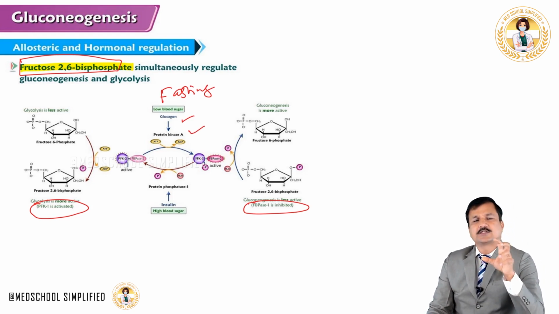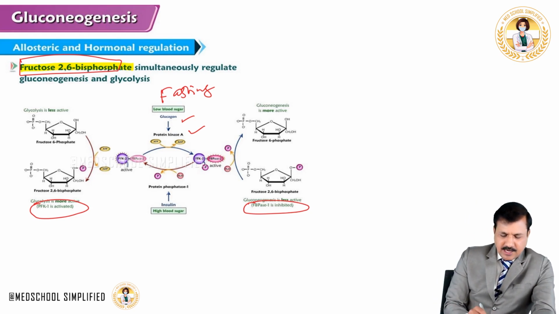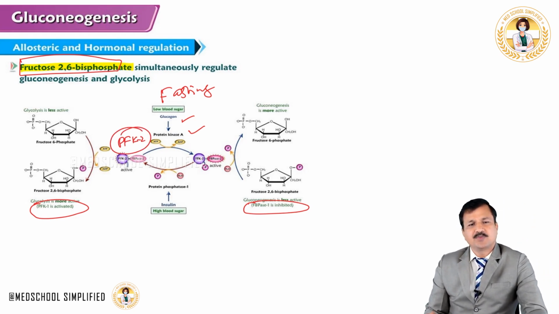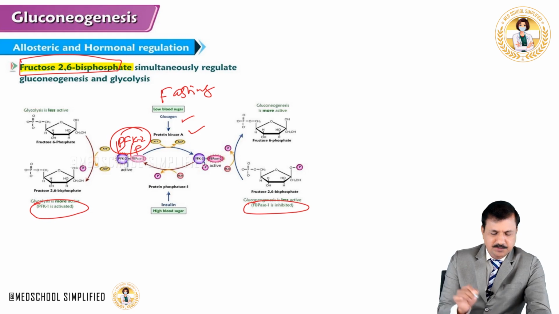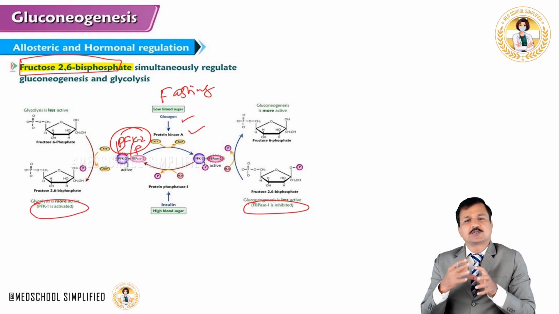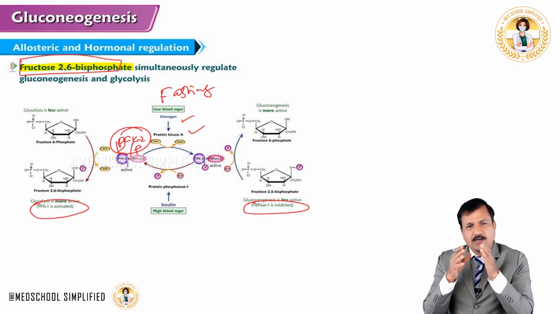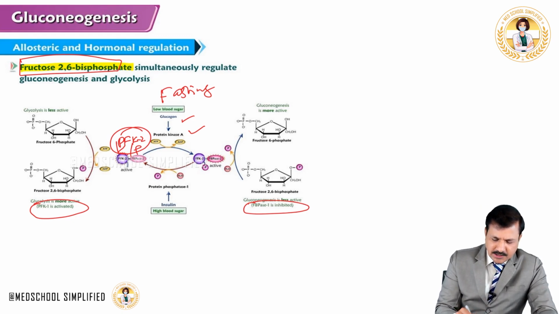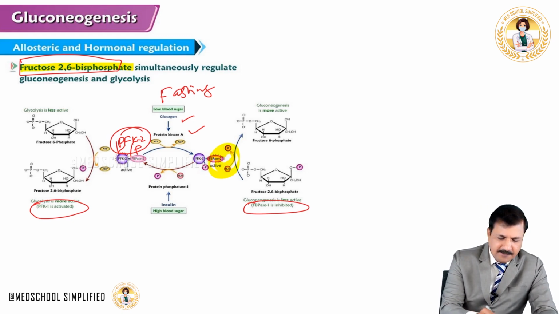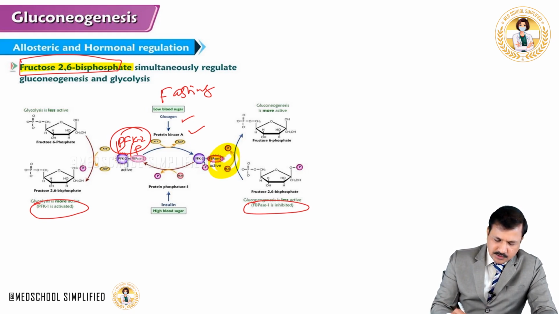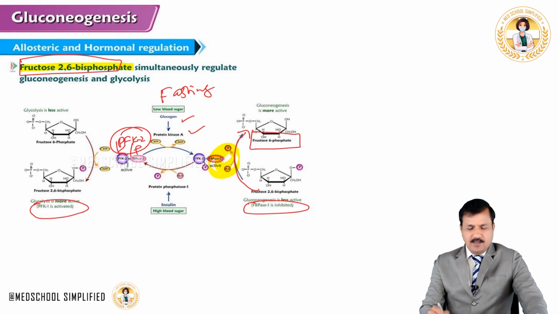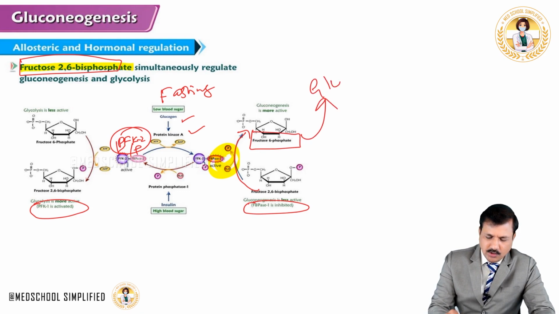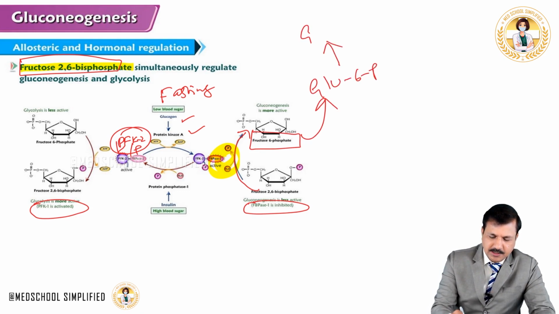So this protein kinase A is going to phosphorylate an enzyme called PFK2, and this PFK2 enzyme is a bifunctional enzyme. It has a kinase subunit and a phosphatase subunit. Whenever this enzyme is phosphorylated, the kinase subunit becomes inactive and the phosphatase subunit becomes active. So when the phosphatase subunit becomes active, fructose 2,6-bisphosphate is converted back into fructose 6-phosphate, and thereby fructose 6-phosphate can go into glucose 6-phosphate, and the glucose 6-phosphate goes into glucose.